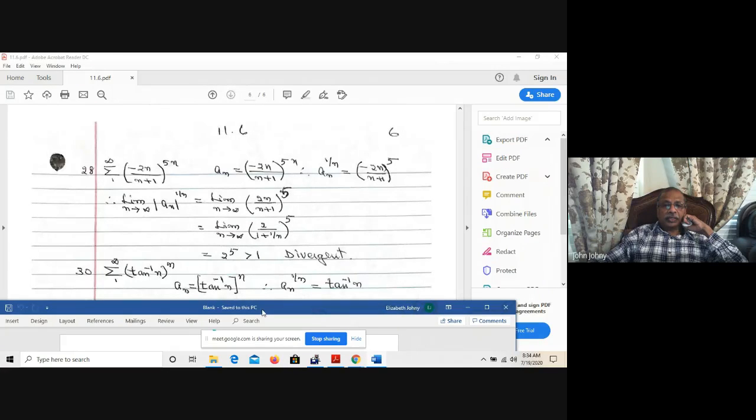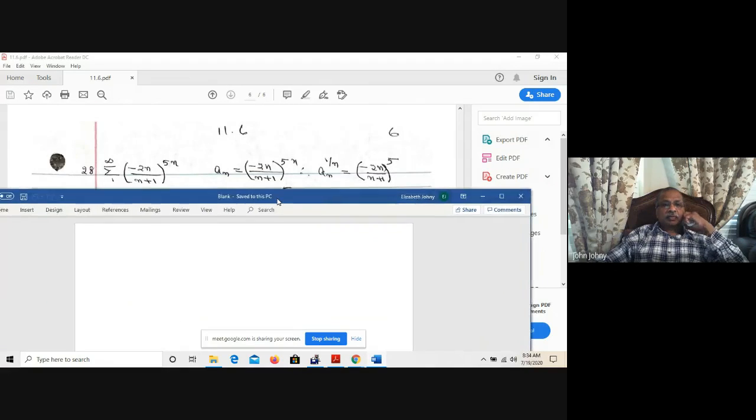Number 28. Sigma 1 to infinity, negative 2n over n plus 1, whole to the power of 5n. That is, a_n is equal to negative 2n divided by n plus 1, to the power of 5n. Therefore, a_n to the power of 1 over n is negative 2n over n plus 1, to the power of 5. You have to divide the exponent by n.